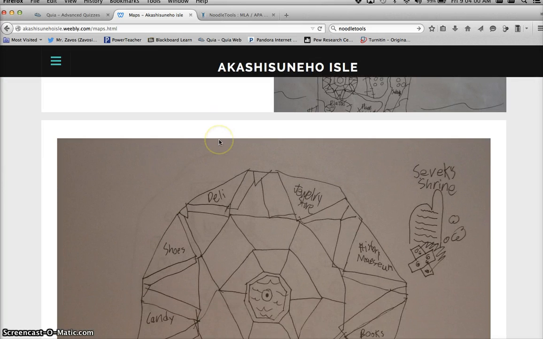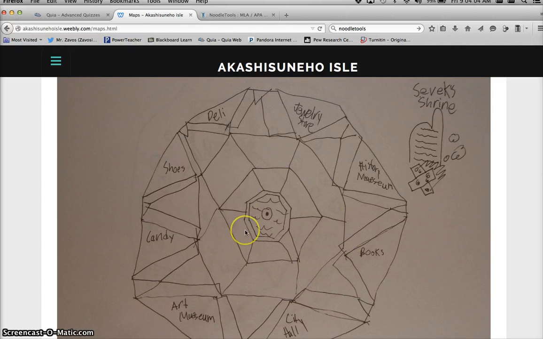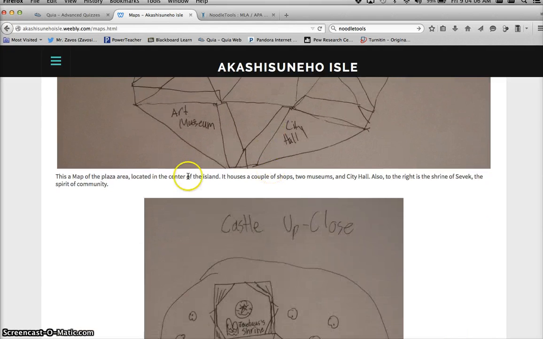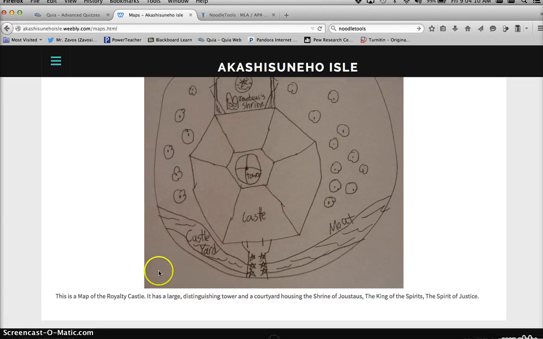You can see on his maps page he has the plaza. He drew a little bit more detailed civic shrine, but he has some language underneath each one of these. The castle close-up. I'm going to use this part that says it has a large distinguishing tower and a courtyard housing the shrine of Joust Eos. So I'm going to quote that in my paper. How do I do that?